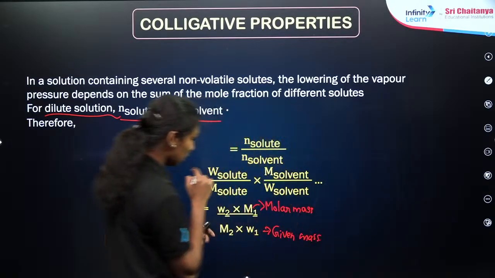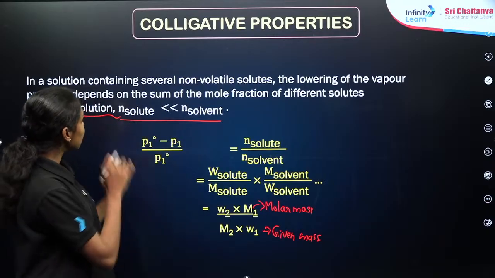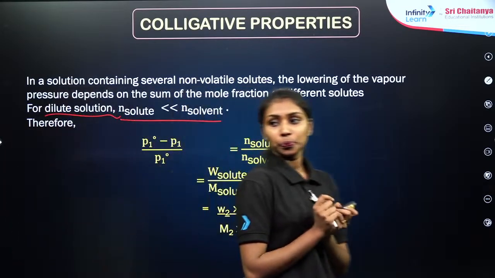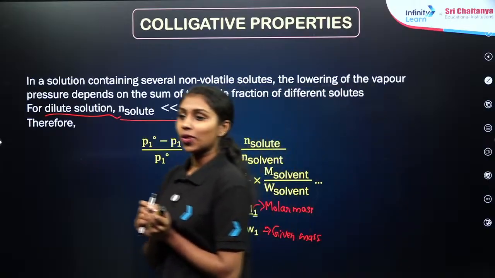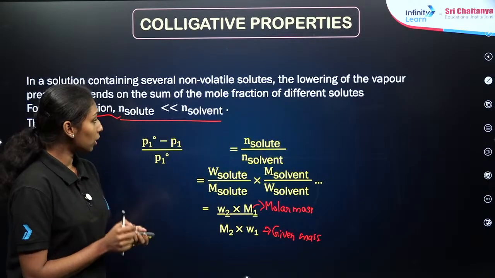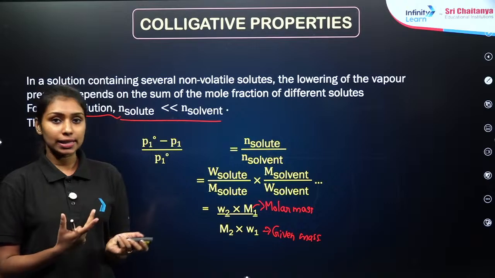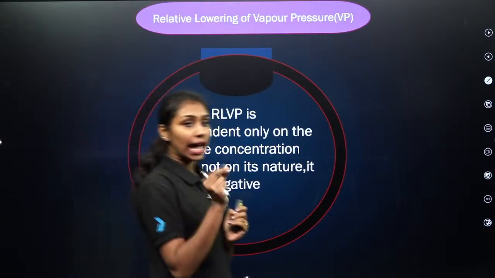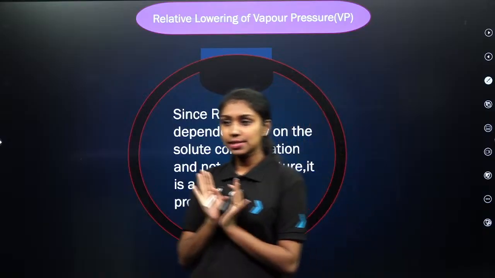Clear? So, as we are talking about the relative lowering of vapor pressure, what you are observing here is that it depends only on the amount of particles. So we can define this relative lowering of vapor pressure as a colligative property.